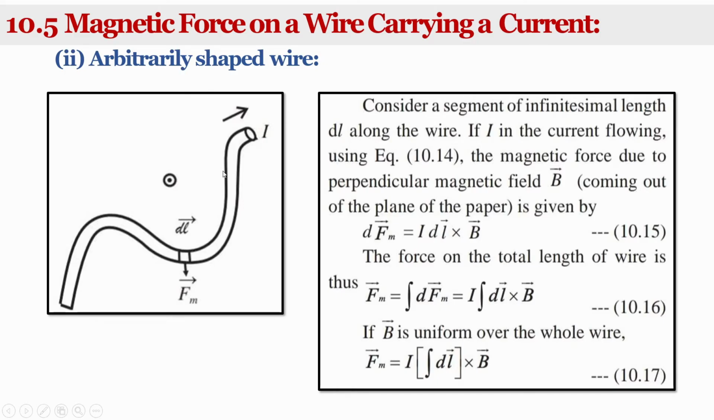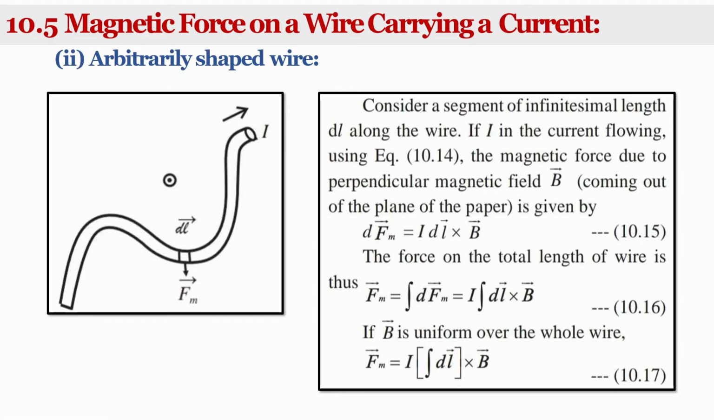Okay, so consider the extended wire in the form of an arbitrary shape, as shown in this figure, and consider a segment of infinitesimal length dl along the wire. This is the total wire, and this is a small section of that wire, the infinitesimal length dl.